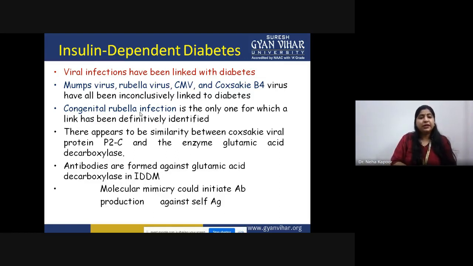Along with that, it has been found that many antibodies are being produced against the glutamic acid decarboxylase in the case of this insulin dependent diabetes mellitus, in which the major phenomenon is molecular mimicry. Because of that, against insulin, the autoantibodies are being generated.